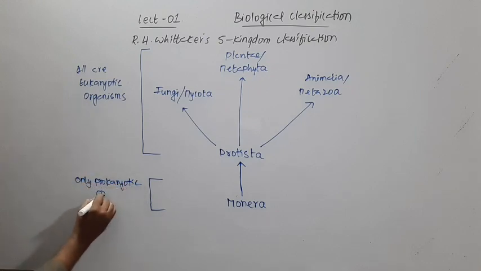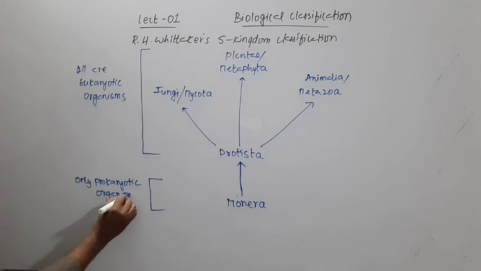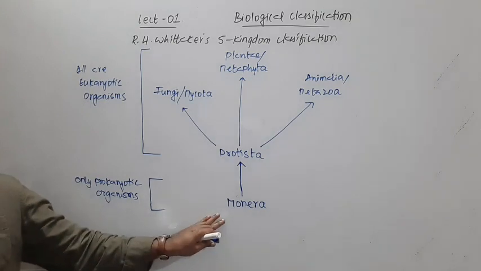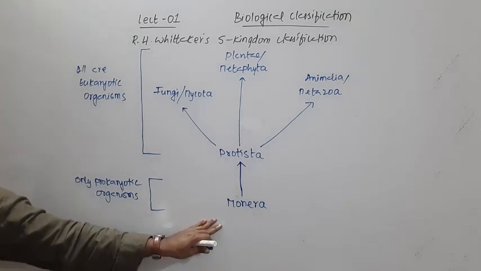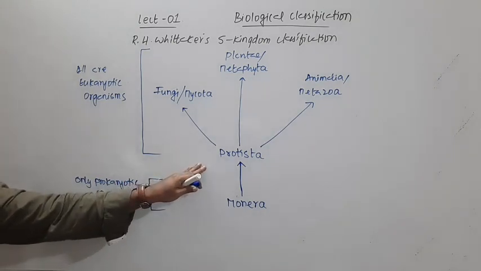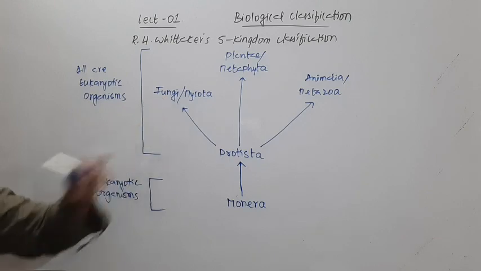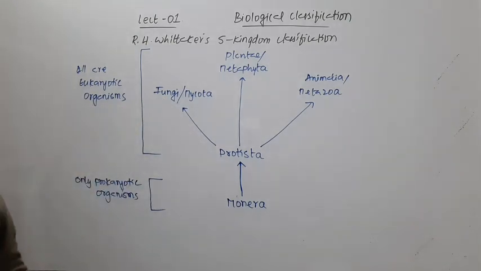So the Monera have only prokaryotic organisms, and the Protista, fungi, Metaphyta, and Metazoa are all eukaryotic organisms, right?